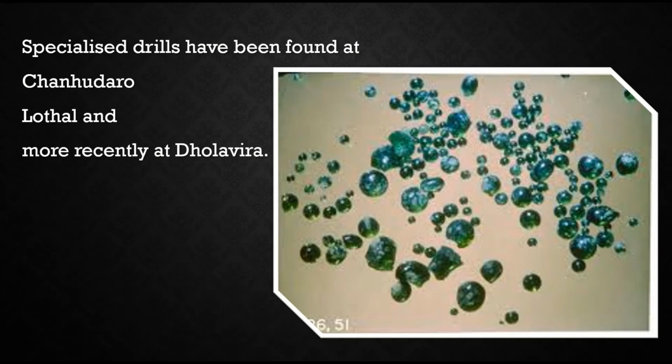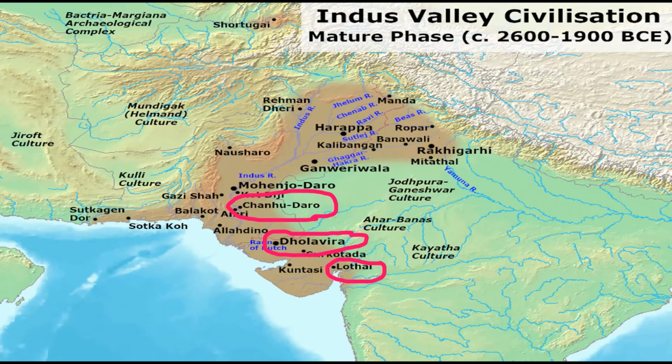And here, important places again, we'll try to understand: Chanhudaro, Lothal, and Dholavira. Do you know where Dholavira is and its importance? In part 2 and part 3, we repeatedly discussed Dholavira. A water reservoir was found in Dholavira. It's a place in Gujarat. And here you can see those three places, Chanhudaro, Dholavira, and Lothal. Lothal is a port city. You have to keep in mind the importance of this Lothal.